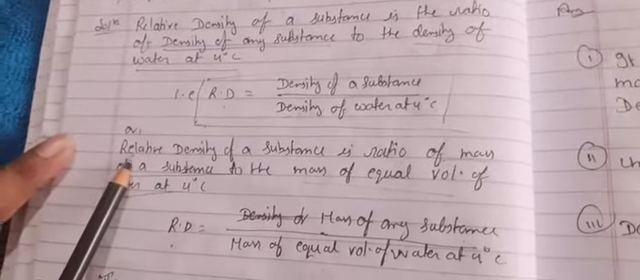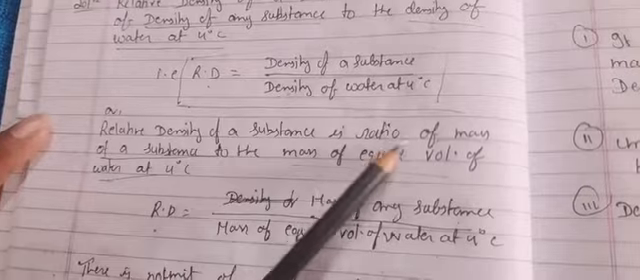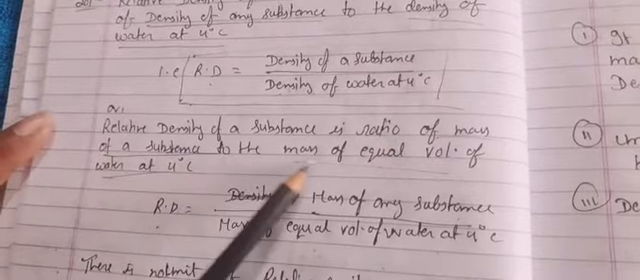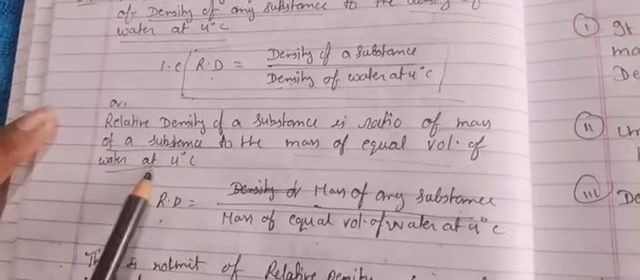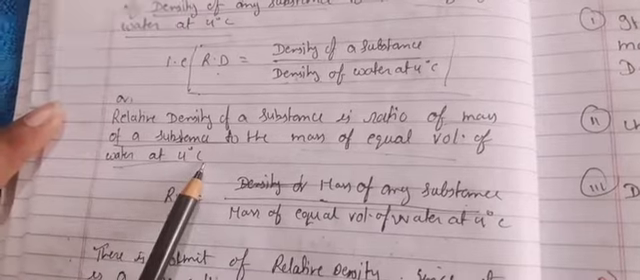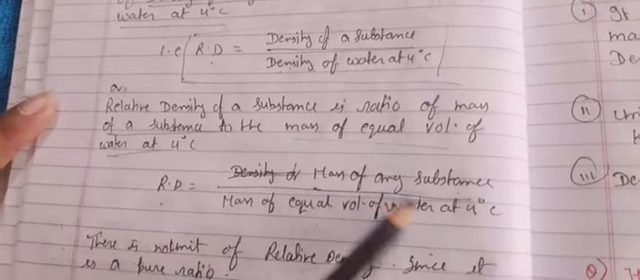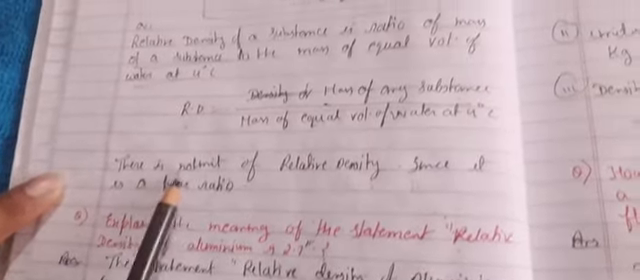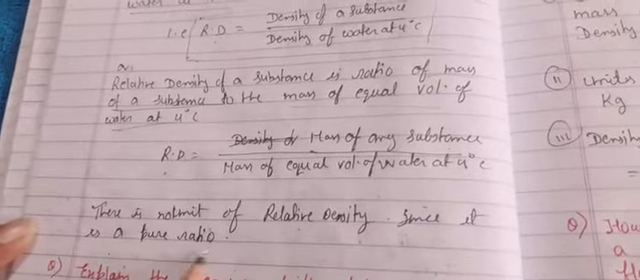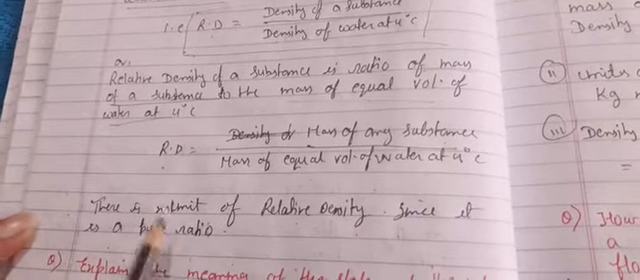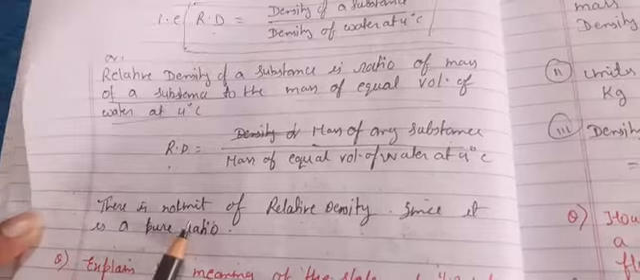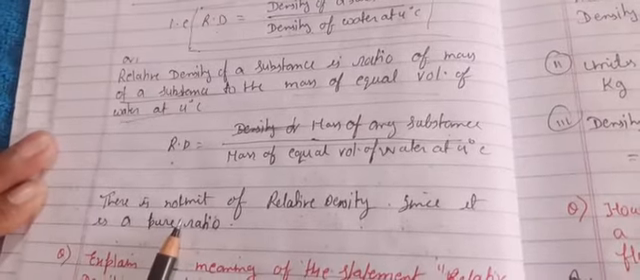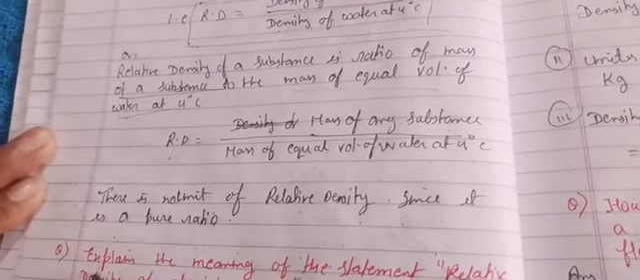In that situation, what is the definition? Relative density of a substance is the ratio of mass of the substance to the mass of equal volume of water at 4 degrees Celsius. Therefore, RD is equal to what? Mass of any substance upon mass of equal volume of water at 4 degrees Celsius. There is no unit of relative density since it is a pure ratio. That thing also I've explained during numericals. You go through that, children, in the video in which I have solved the numericals of this chapter.